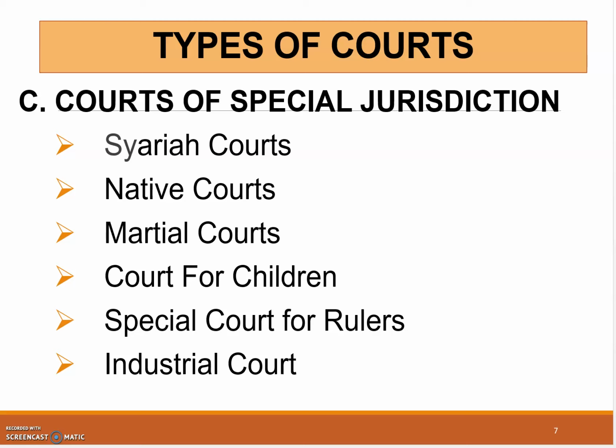Part 2 of the big section. We're going to look into Sharia court, native court, martial court, court for children, special court for rulers, and industrial court. Okay. I'm going to show you the hierarchy.